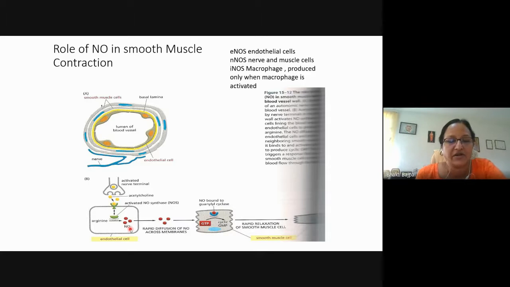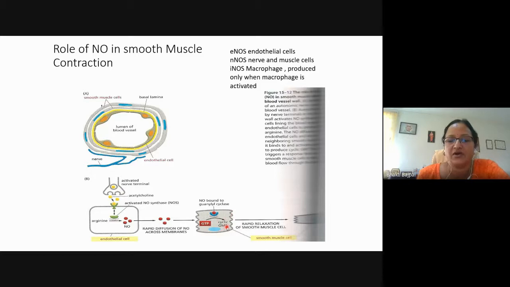And since nitric oxide is small, it can rapidly diffuse across the membrane into the other cells. And there it will bind to the guanylyl cyclase, which is the receptor. So nitric oxide and guanylyl cyclase are also an example of the secondary messenger. After binding to guanylyl cyclase, it will cause conversion or hydrolysis of GTP into cGMP.